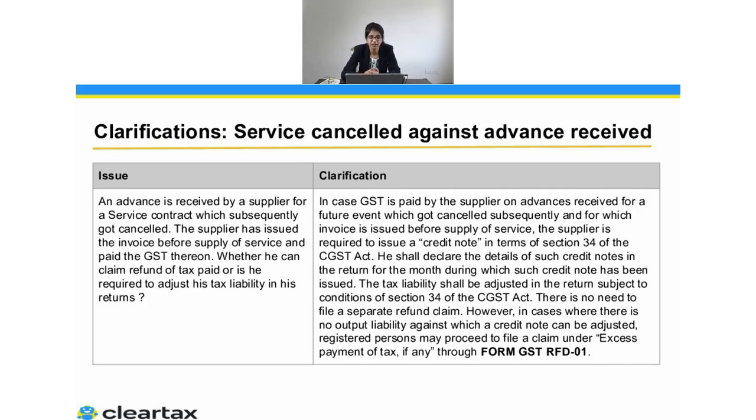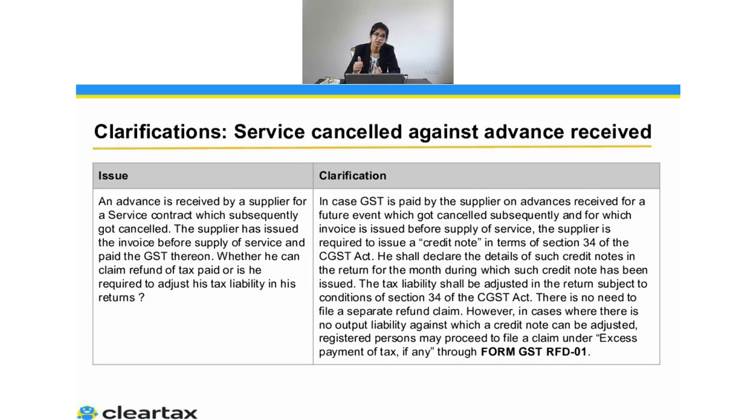Apart from that, there are certain clarifications which we have already discussed. This is one of the cases where you have paid the tax amount to the government on advances, and at a later stage you have not even supplied the services. So if you have not supplied the services and you are issuing the refund voucher, you can go ahead and claim the refund if you're not able to adjust that amount against your future output tax liability.